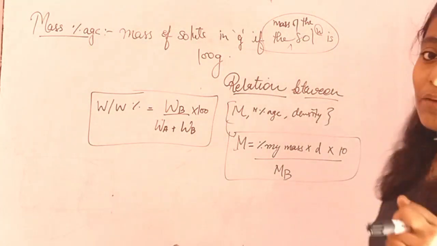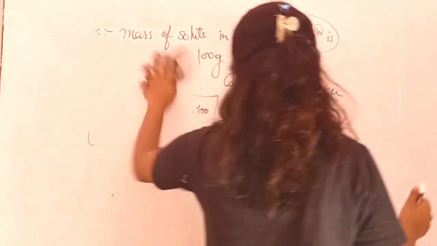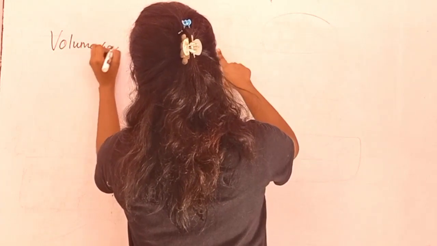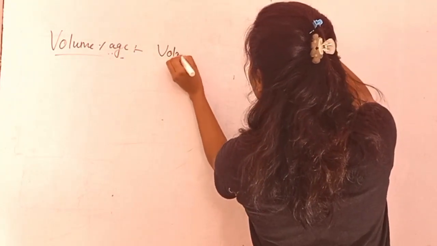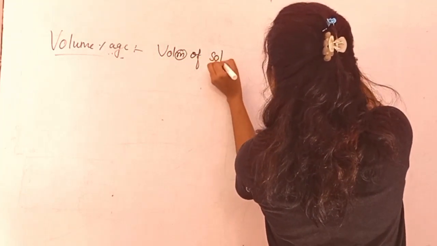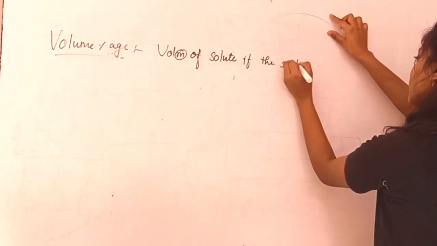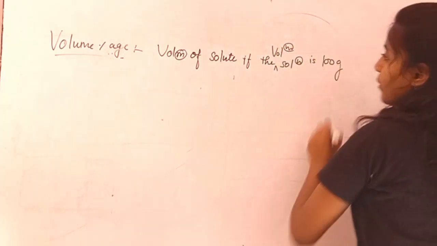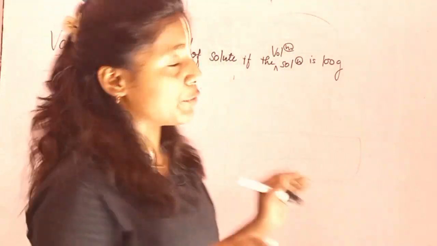Now we are going to look at the volume percentage. It's similar to what we have learned. Volume percentage is the volume of solute if the volume of the solution is 100. What is volume percentage? Volume percentage is the volume of solute if the volume of the solution is 100.